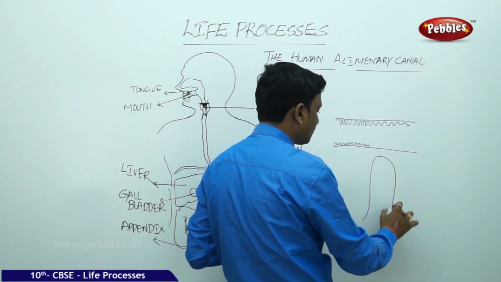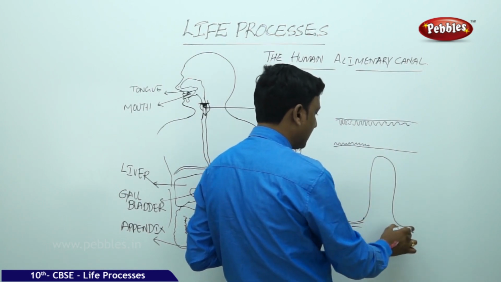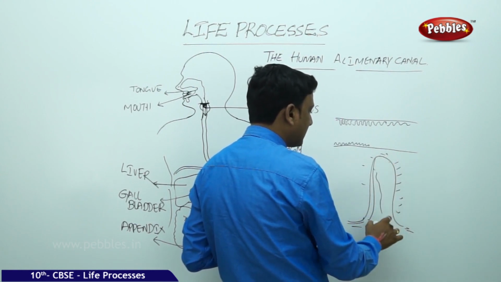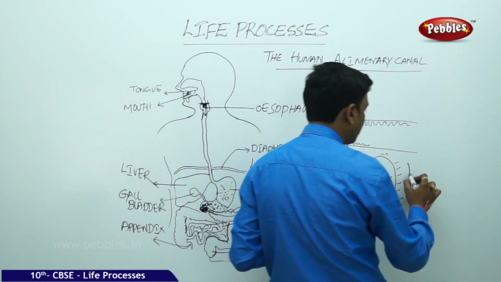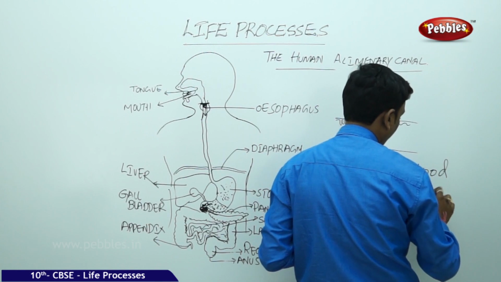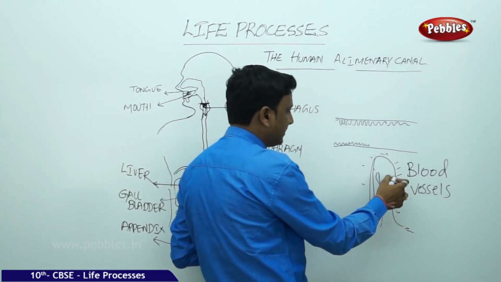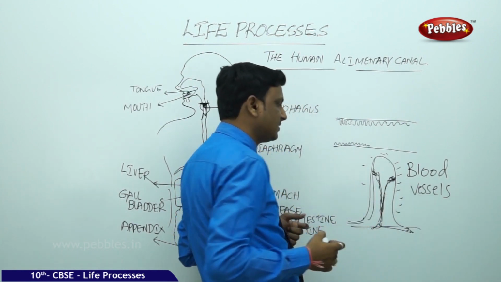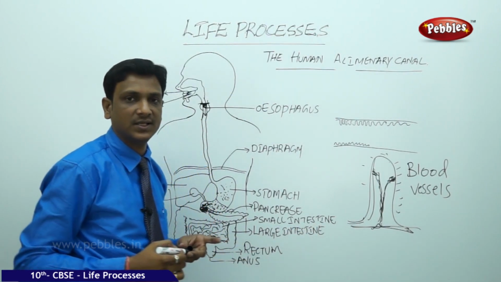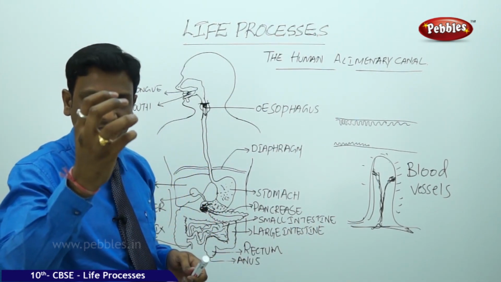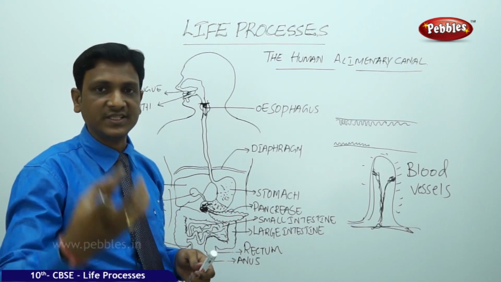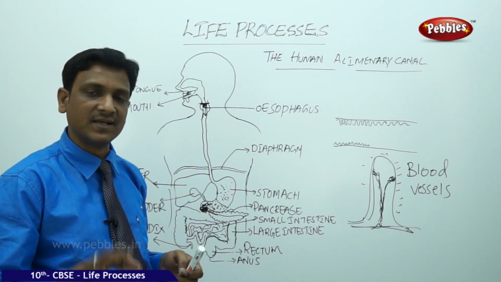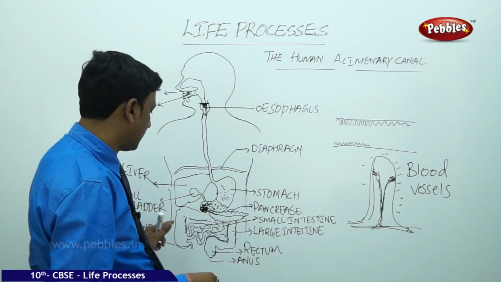If you see the finger-like structure in an enlarged view, it will be like this, and all around, the nutrients are absorbed, and inside the villi it is richly supplied with blood vessels. These blood vessels absorb the nutrients here, and these nutrients are supplied to the blood circulatory system, the bloodstream. They are supplied to different cells. So from the digested food, the nutrients are absorbed, the water is absorbed. The remaining undigested food with some nutrients which are not absorbed and some water enters into the large intestine.